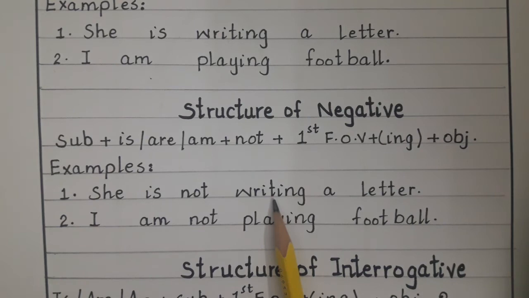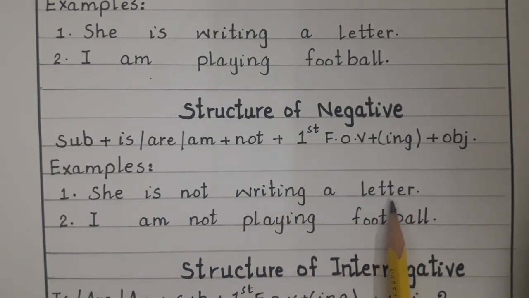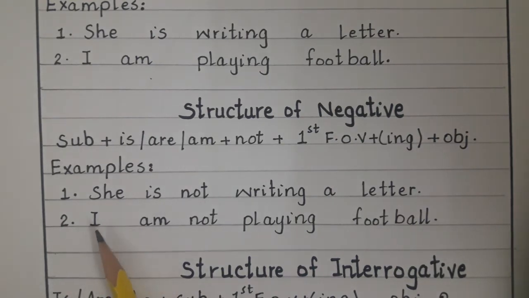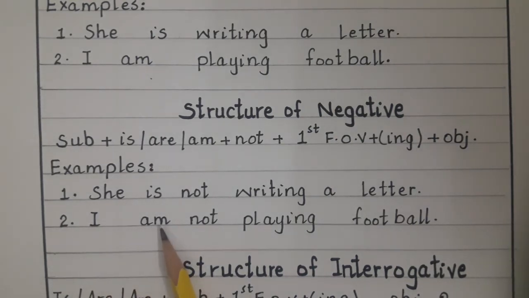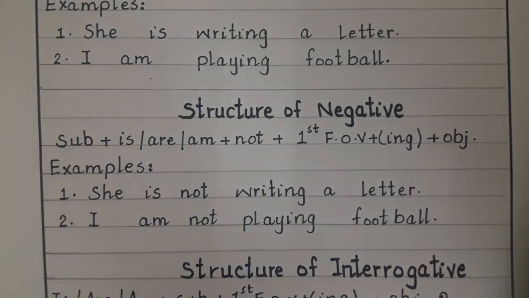Again, first form of verb write plus ing, writing, and in the end object, a letter. She is not writing a letter. Number 2, I, and the helping verb with I is am. I am. After the helping verb what will we use? Not. I am not playing football. Right?